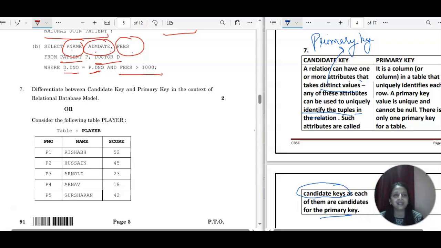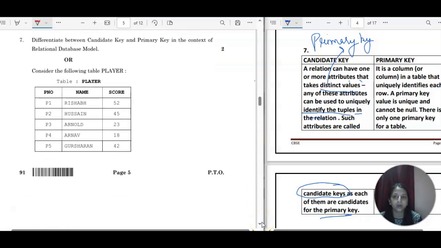Then we have the primary key. It is a column in a table that uniquely identifies each row. A primary key value is unique and cannot be null. There is only one primary key for a table. In a table, you can't take more than one primary key, right? So this is going to work one time.